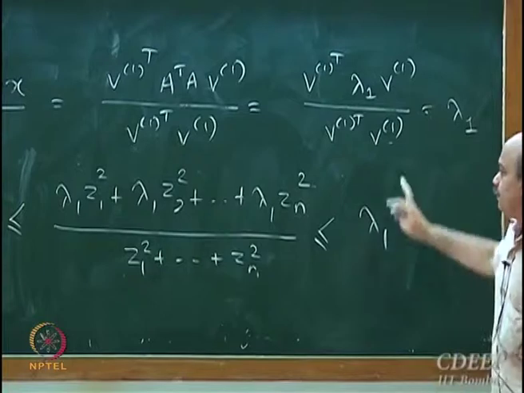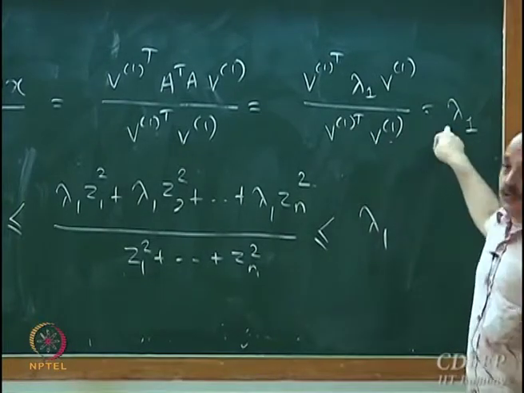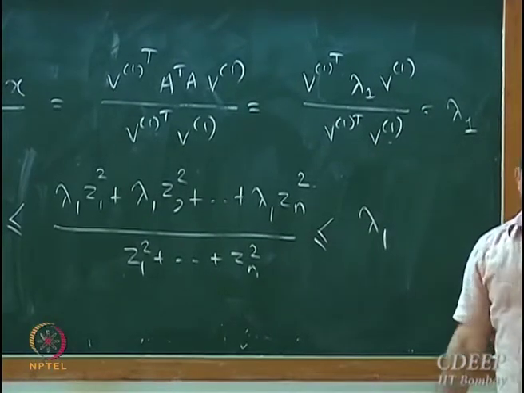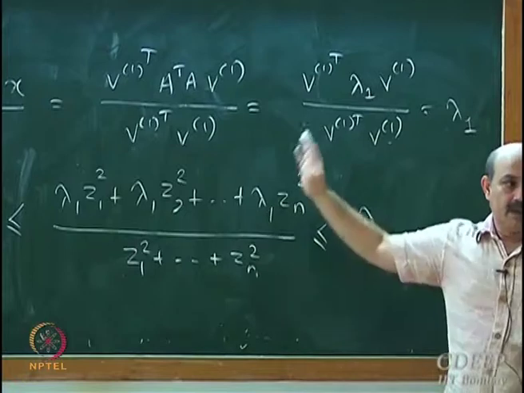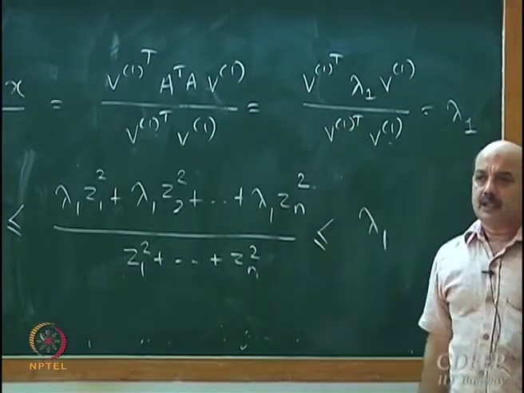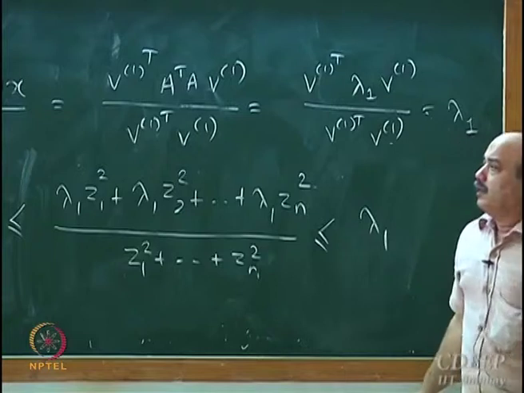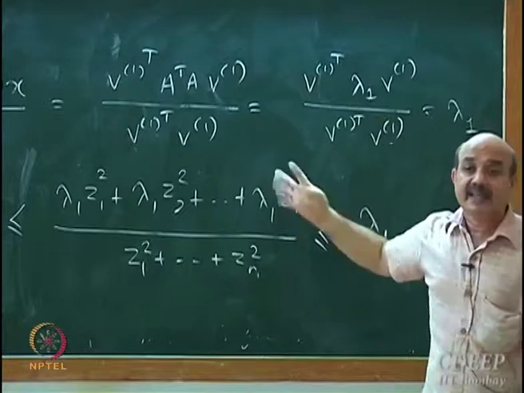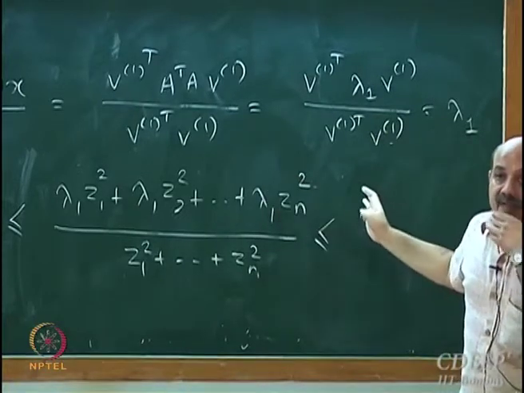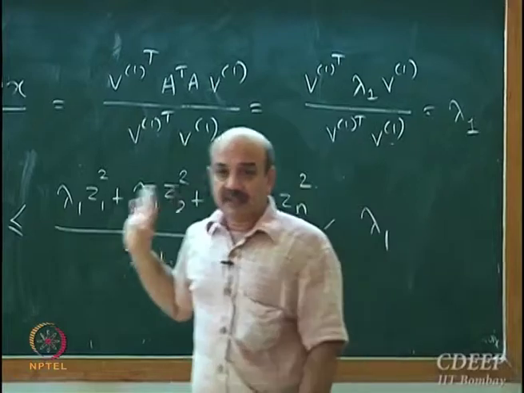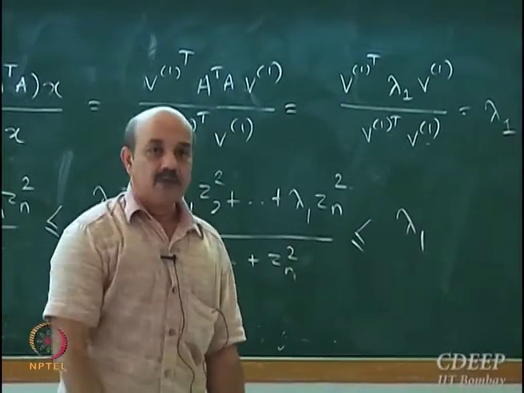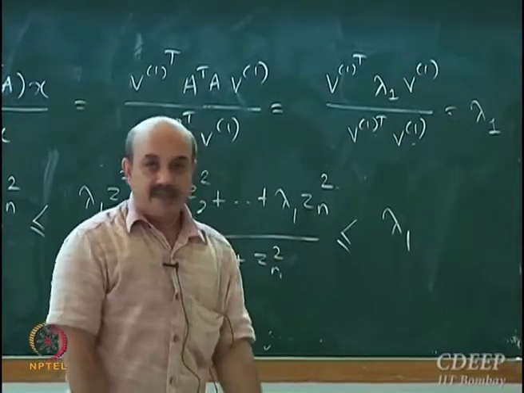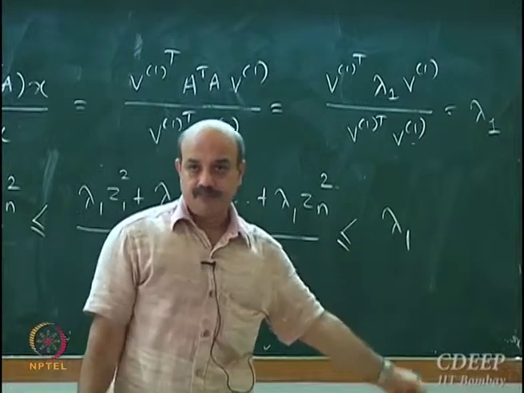So this ratio becomes equality when x is aligned along the eigenvector of A transpose A, the first eigenvector, first in the sense that it corresponds to the maximum magnitude eigenvalue. Okay, but this ratio for any other x is not equality. For any other x this ratio will be smaller. That's why the maximum amplification power of a matrix using 2 norm is given by this.